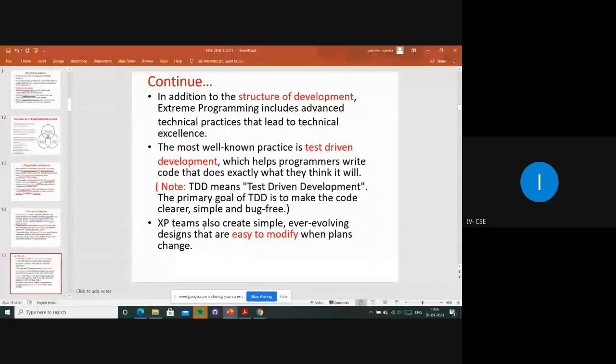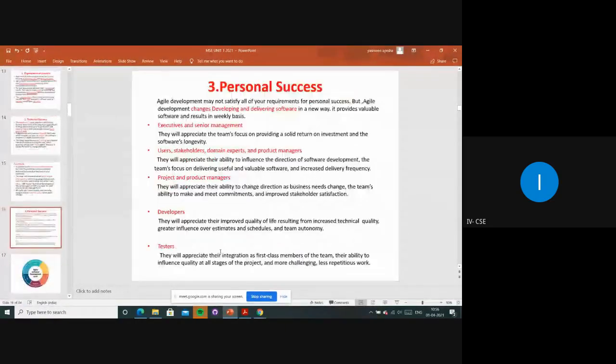And next, XP teams also create simple, ever evolving designs that are easy to modify when plans change, right? Whenever they are developing any project or application, definitely they will design it in an easy way. Why? Because we can make any changes if the stakeholder wants to update or change any particular module or requirement, right? So it should be easy to change all the requirements. That's why we are using the agile model, right?